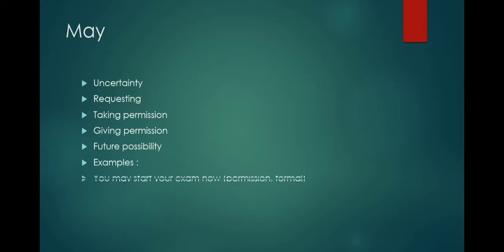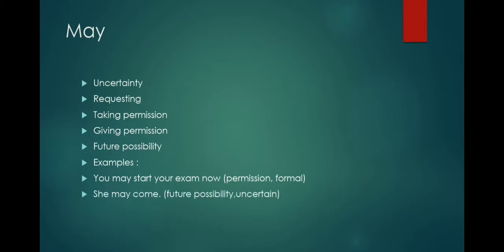Before you start the exam, the invigilator will tell the students, you may start your exam now. It means he gives permission for you to write the exam when the time starts. So which is formal.